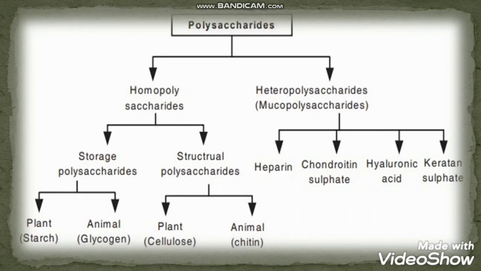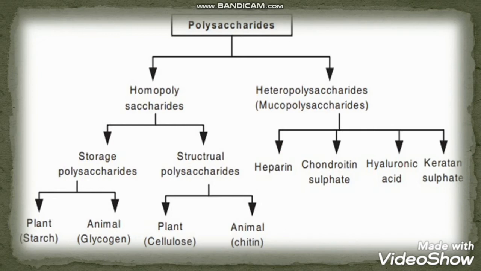Now this chart shows some of the functions related to polysaccharides. When you see homopolysaccharides and their storage functions, starch is present in plants as a storage form, and glycogen is present in animals as a storage form.